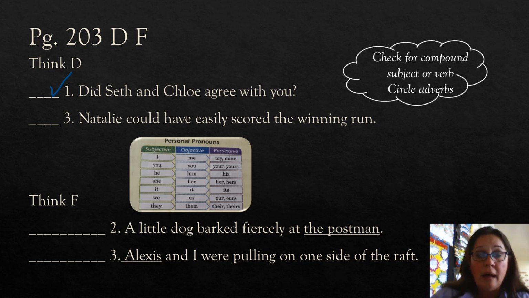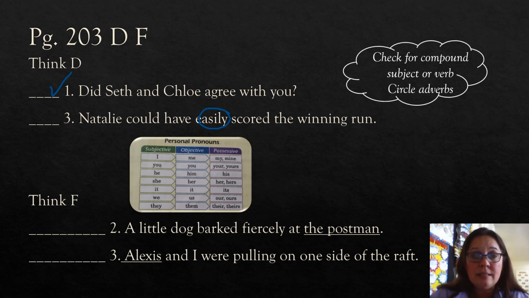And how could you have scored it? Very easily. So easily is going to be your adverb that you will circle. And that's all you have to do for this sentence. We're just checking if there's compound subjects or verbs, and then we're circling adverbs. All right, guys, so that's all we had to do. Now let's go straight to Think F.